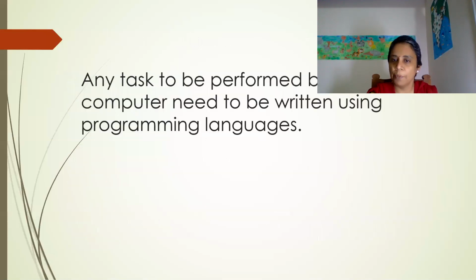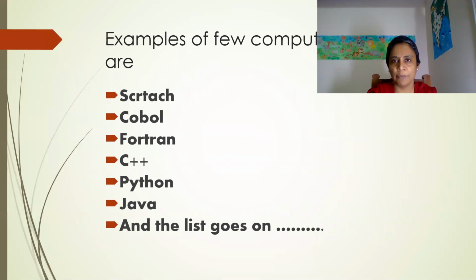Any task to be performed by a computer needs to be written in a programming language. A few examples of programming languages: Scratch, COBOL, Fortran, C++, Python, Java. A few of you might know Scratch. Scratch is the simple one. Anybody can use it. You remember we used Logo in our labs last year.